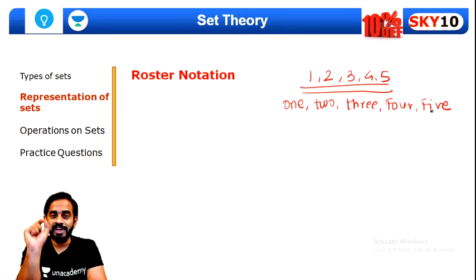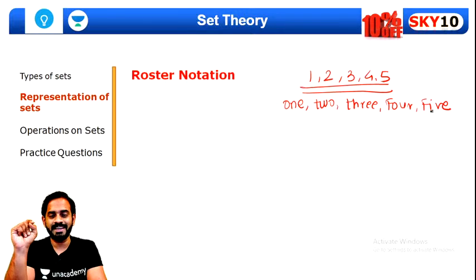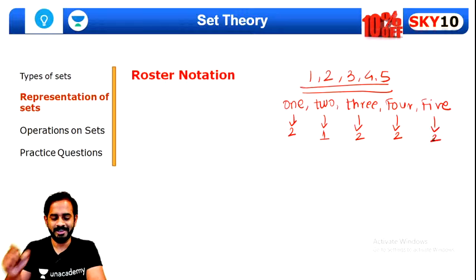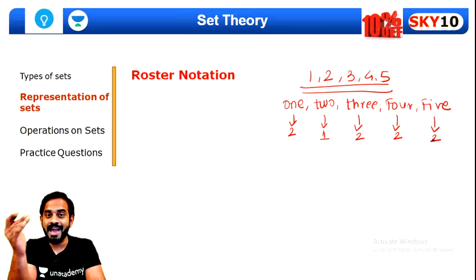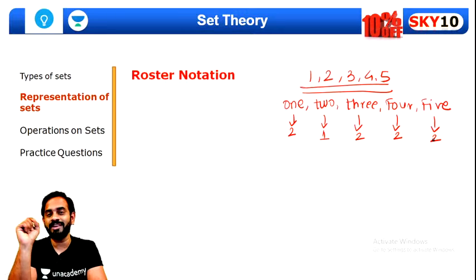Now just check the number of vowels in all these spellings. Quickly check the number of vowels in all these spellings, guys. We have 2 vowels over here, 1 vowel in TWO, 2 vowels over here, 2 vowels over here, and 2 vowels over here. So in every spelling we have 2 vowels, but in the spelling of TWO, Chetan, the answer will be 2 because it has only one vowel inside it.